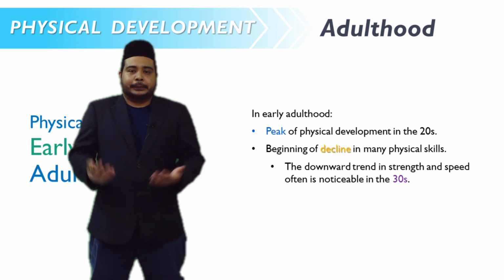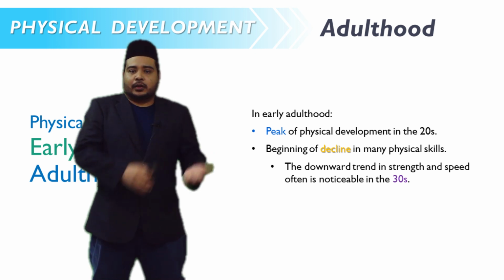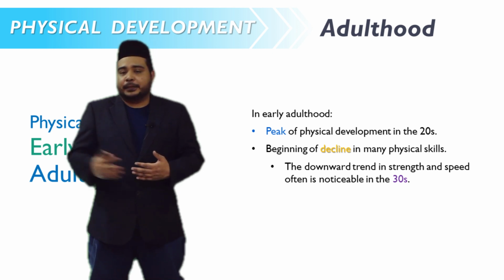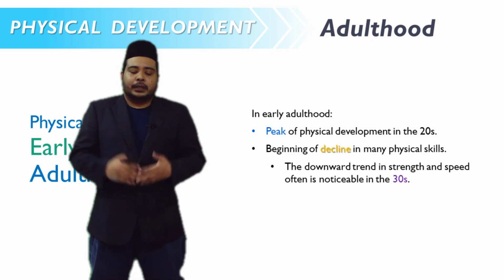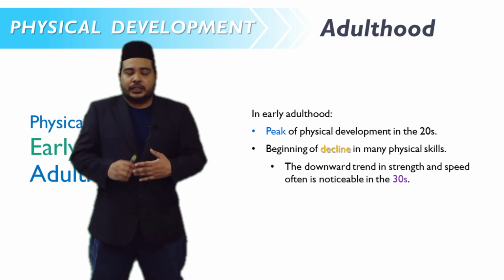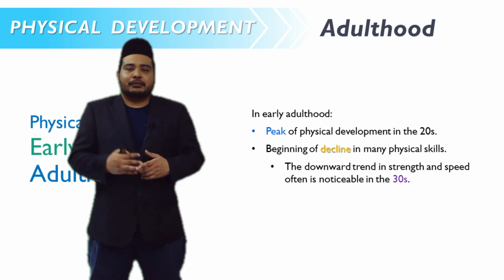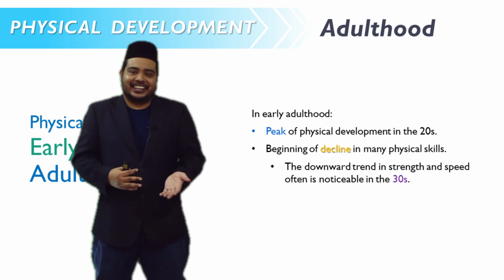Physical changes in early adulthood. What happens after adolescence, when people reach the age of 20 and above? In early adulthood, most people experience their peak condition. In other words, the peak of physical development is in the 20s. At this age, people are at their highest level of speed and strength.